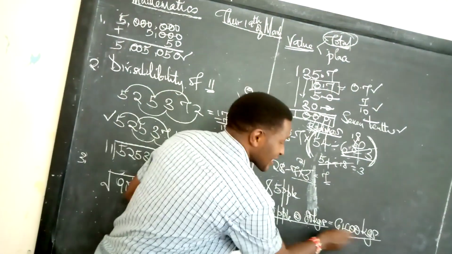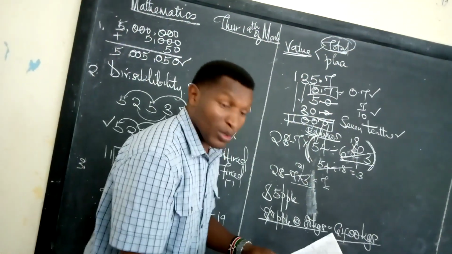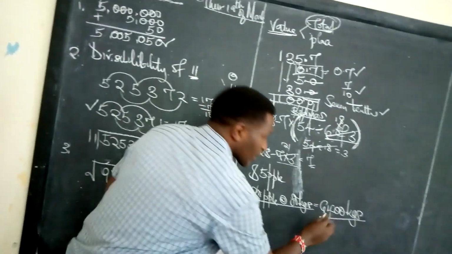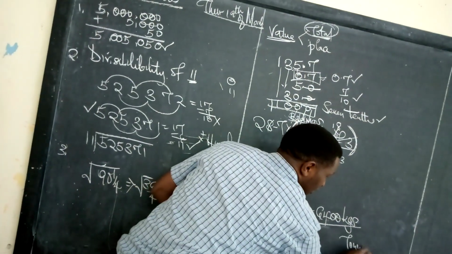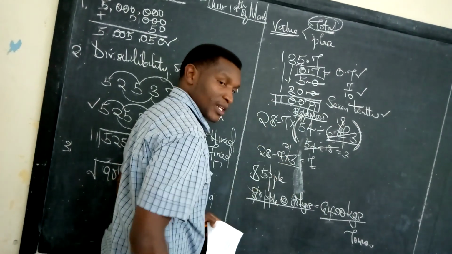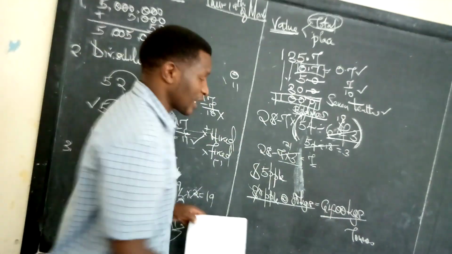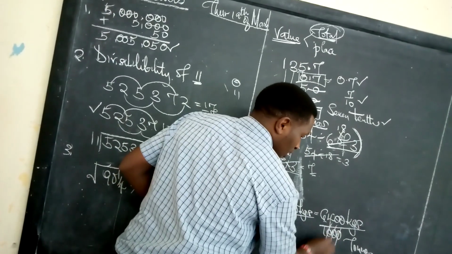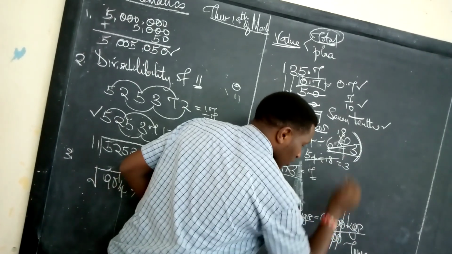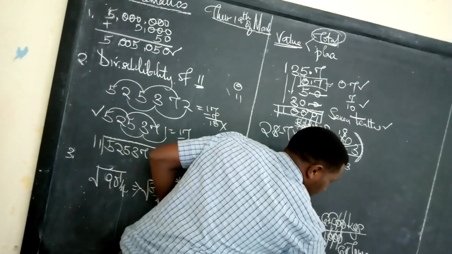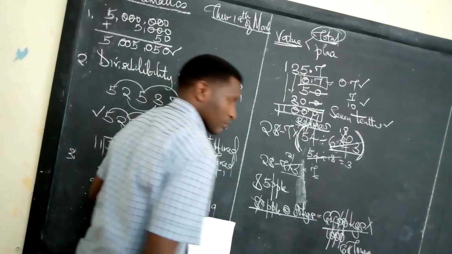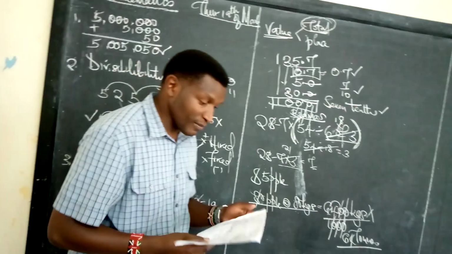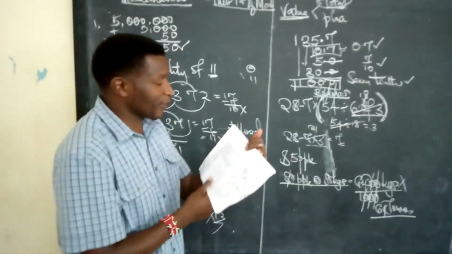Who asked you the answer in kilograms? And if you look at multiple choice A, they have given you this one. We don't want the answer in kilograms, we want the answer in tons. Remember we said 1 ton is equivalent to 1,000 kgs. Divide this one by 1,000. This gives you 1, 2, 3. Count with me. 1, 2, 3. So the correct answer should have been 6.4 tons and not 6,400. Are we together?